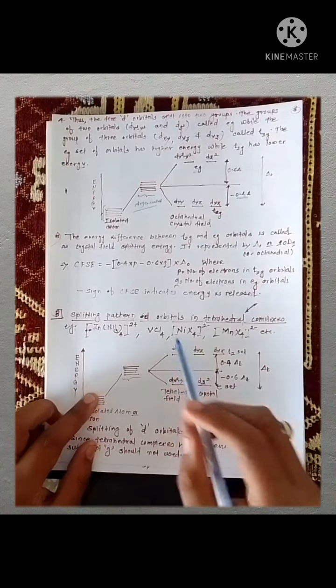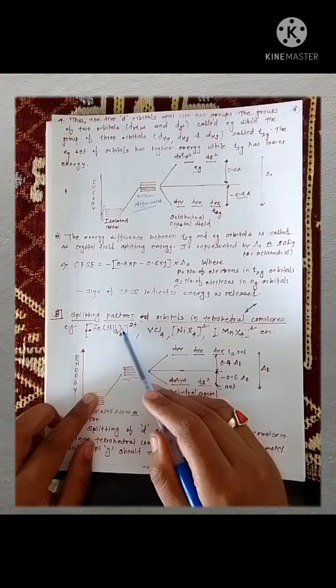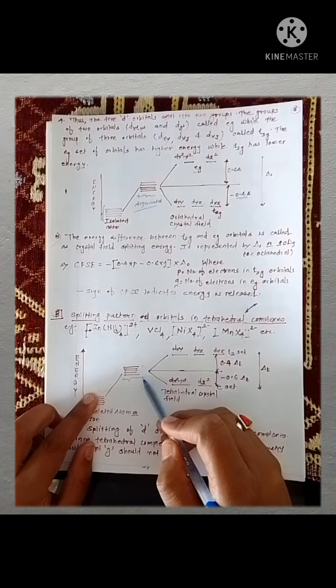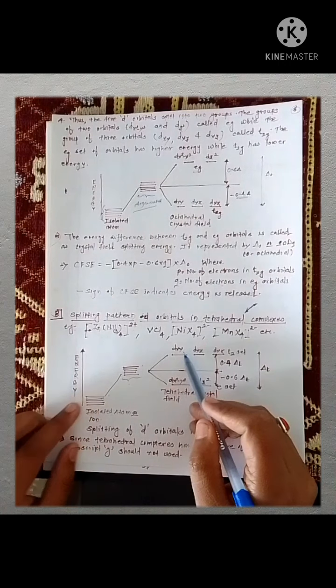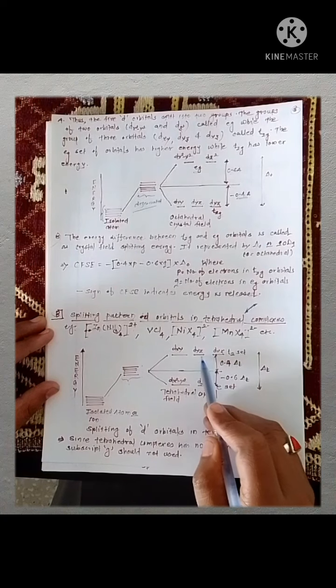Now when ligands approach in between the planes, this set of 5d orbitals again splits into two sets. We know that dxy, dyz, dxz are present in between the planes.